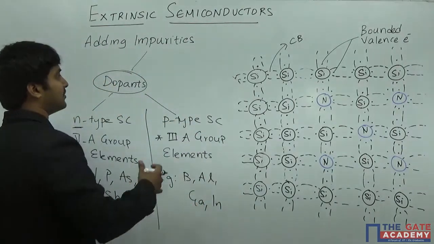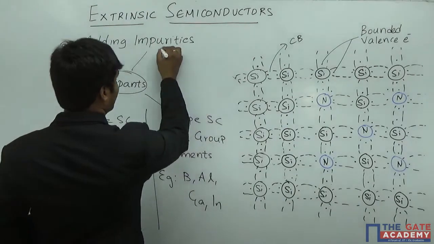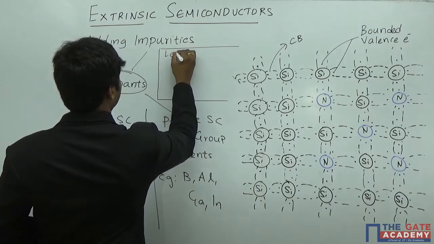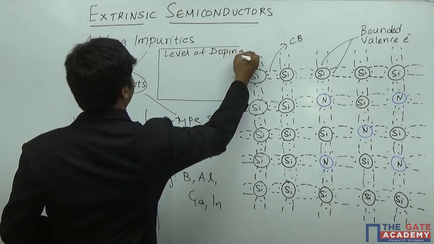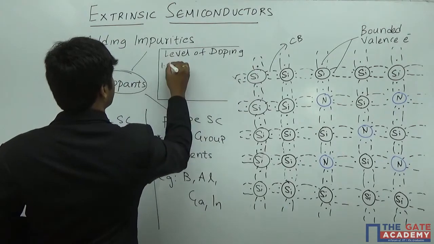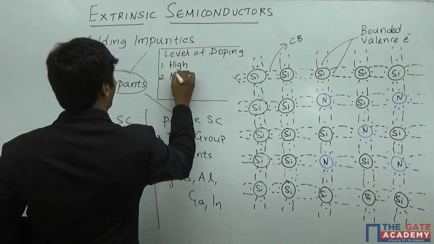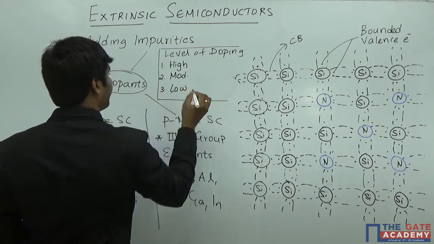But we generally discuss three levels of doping. One is high level doping, the second is moderate level doping, and the third is low level doping.